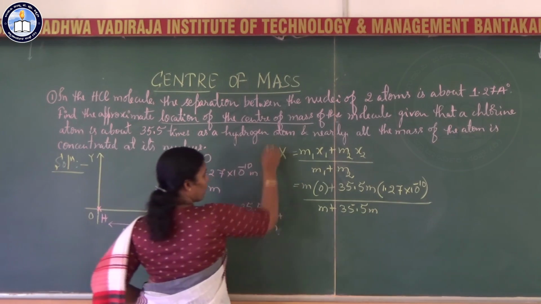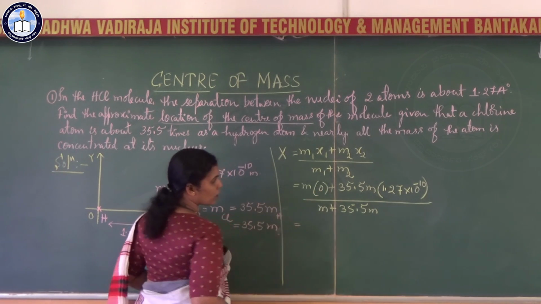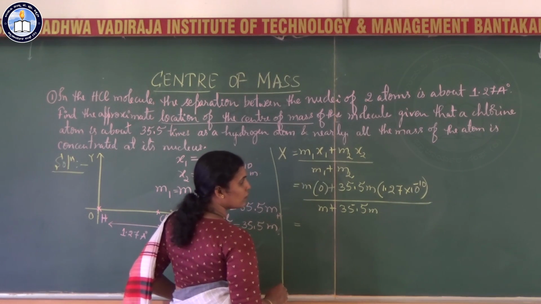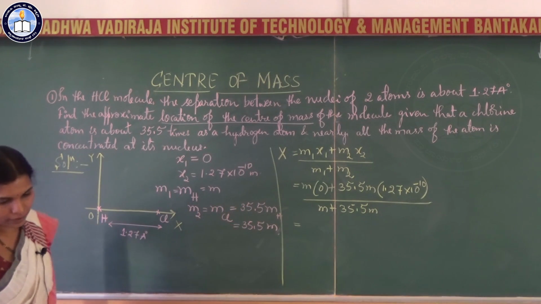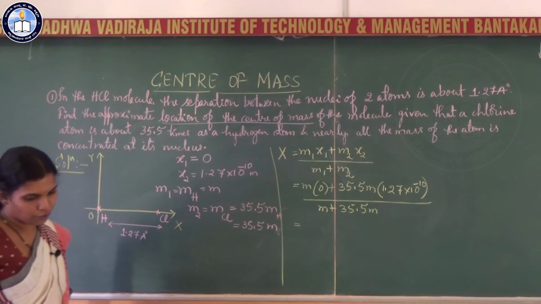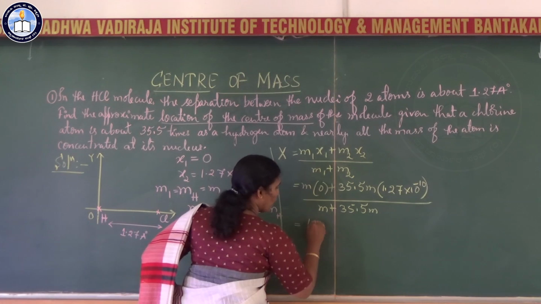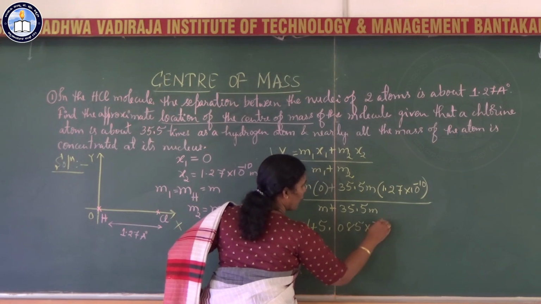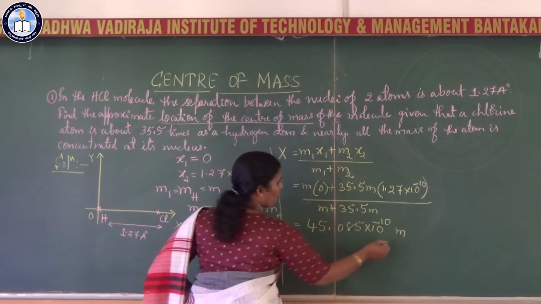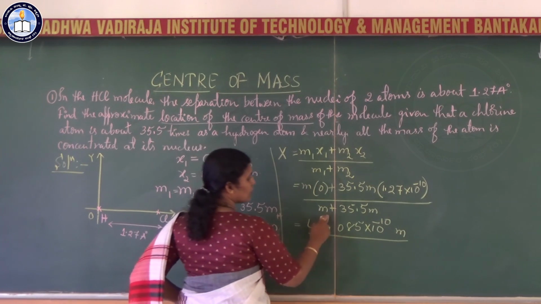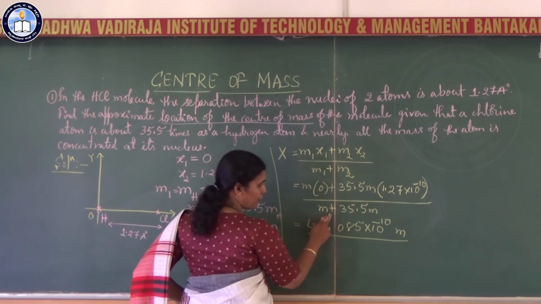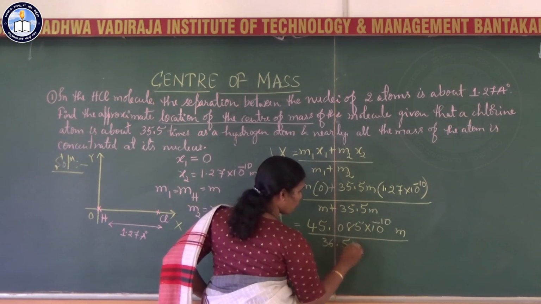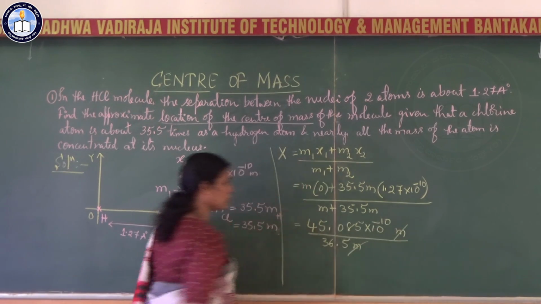So m into 0 is 0. This is 35.5 into 1.27, that comes to around 45.085. So 45.085 into 10 to the power minus 10 into m, divided by m plus 35.5 m, so it is 36.5 m.